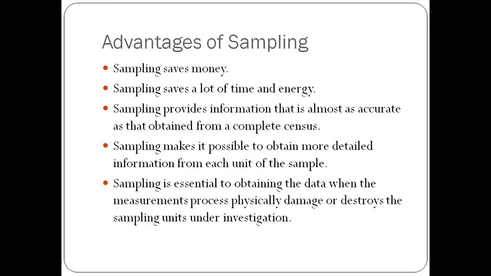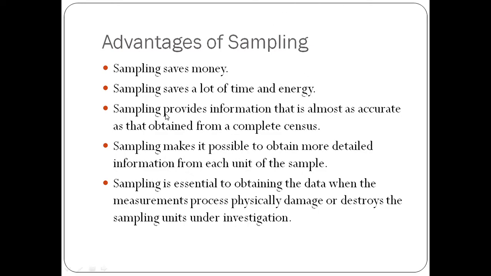Then next is sampling saves a lot of time and energy. So similarly, as you save your money, you can save the time and energy, because if you have 1,000 students in a college, it is difficult to take information from each and every student. But if you take 100 students or 20 students, and then you ask them your required questions, or you take your required information from them, then you will save your time and as well as your energy.